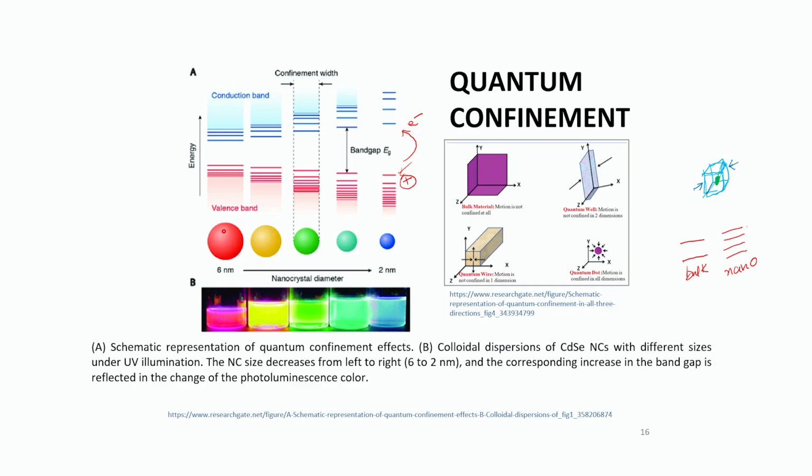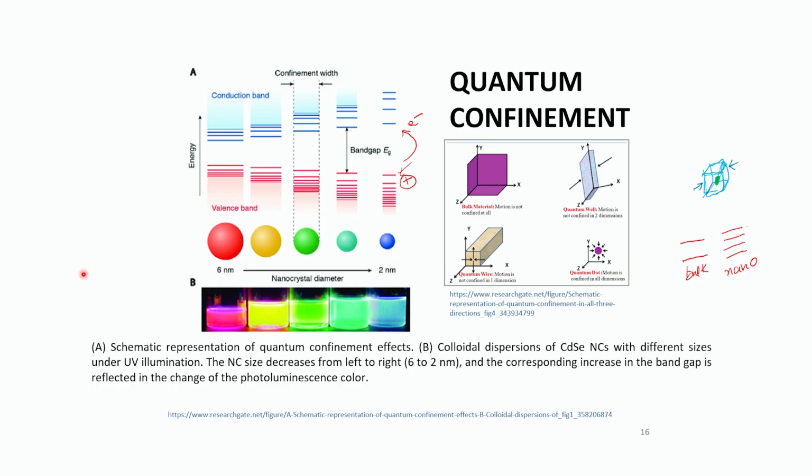So here for the 6 nanometer size, what is happening is that it requires light of higher wavelength and lower energy. Okay, so here it is red in color and here it is blue in color, because here it requires light of higher energy and lower wavelength, like blue light, and here it requires red light, which is of higher wavelength and lower energy. So this appears red in color and this appears blue in color.